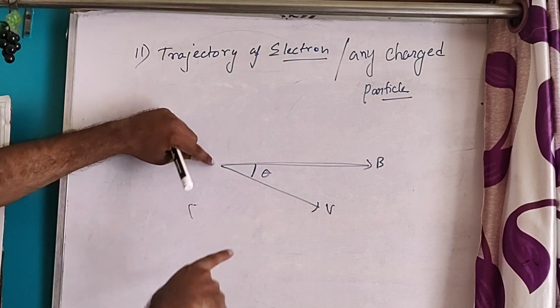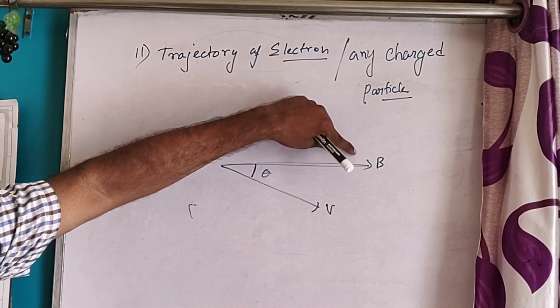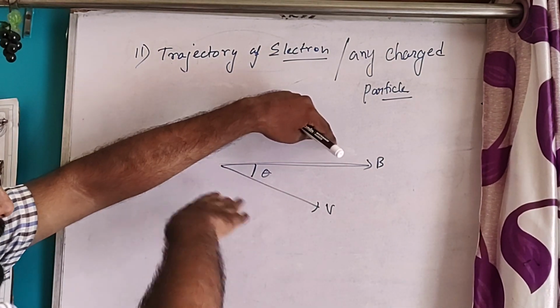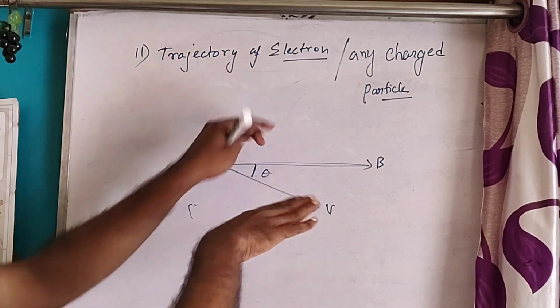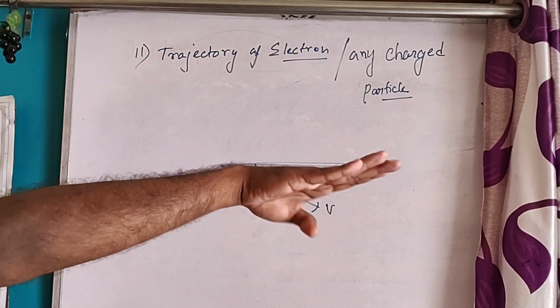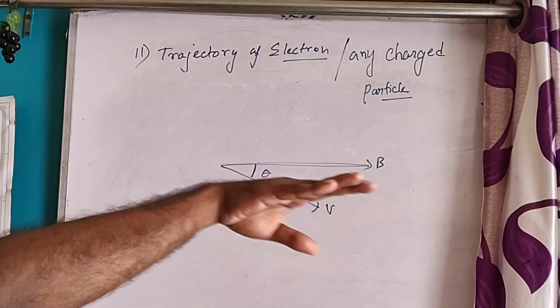Think 3D. Suppose the magnetic field is in this direction, along the x axis, and the velocity is in the xz plane, outward from the plane of the board.